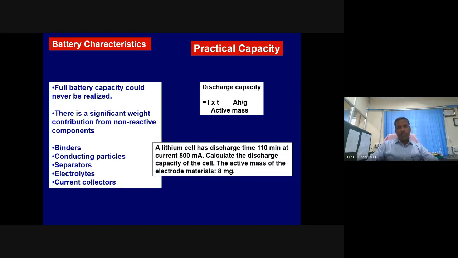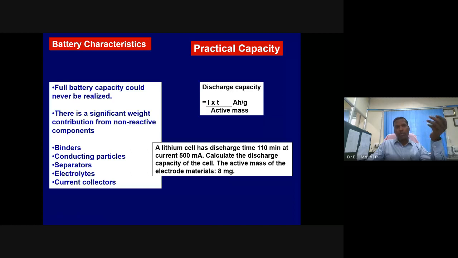But it is difficult to get the practical capacity, the discharge capacity, equal to the theoretical capacity. There are several reasons why it is difficult. It is always less because the electrode is not the sole component used in any battery system.